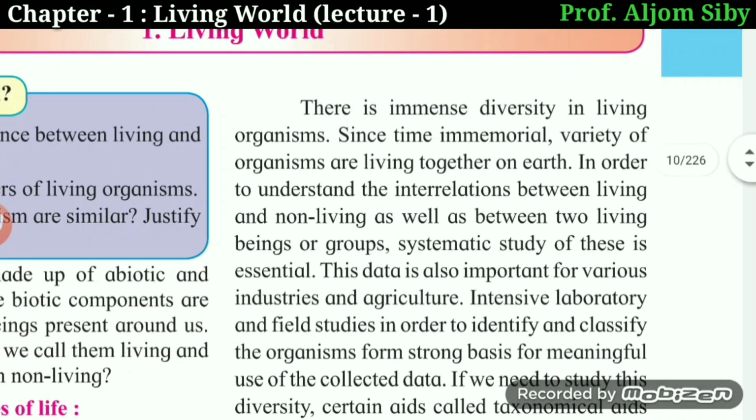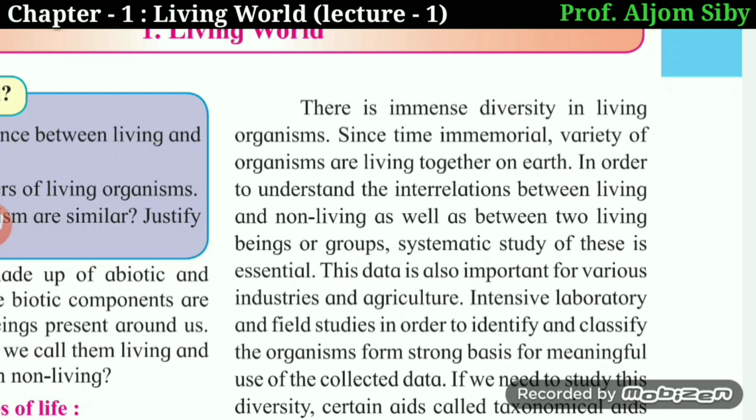Now children, they have spoken about diversity. Now you know what diversity is. The earth is an ecosystem where you have many species of plants, many species of animals, all living in harmony. They are all interrelated and interdependent on each other.